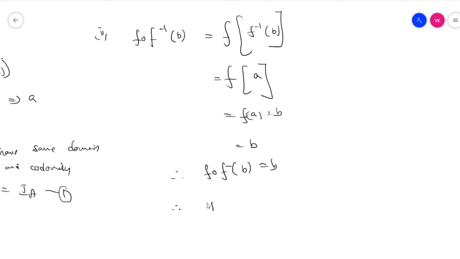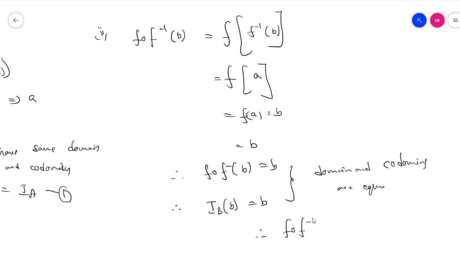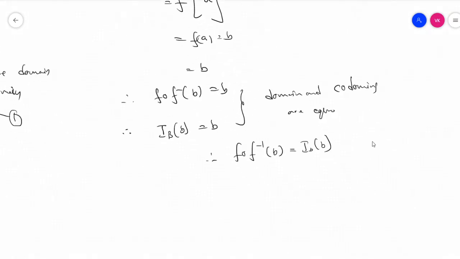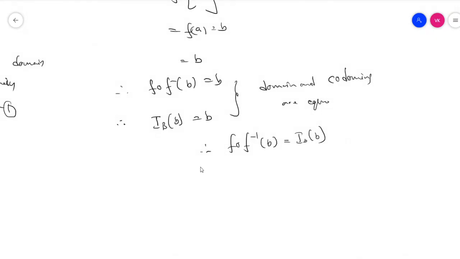But we know that IB of b is equal to b. By these two functions, domains and codomains are equal. So f circle f inverse is equal to IB.